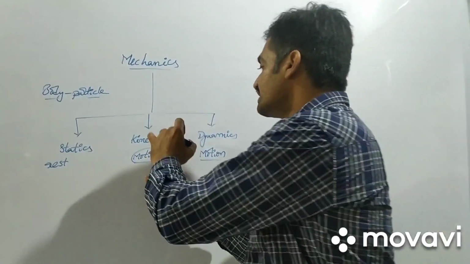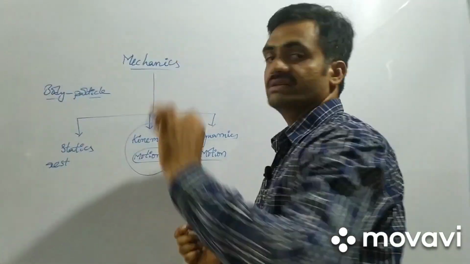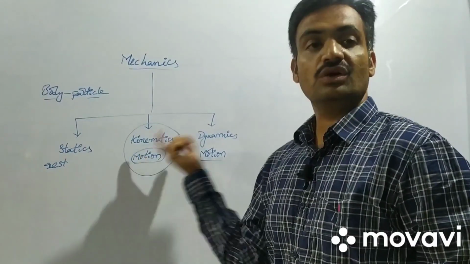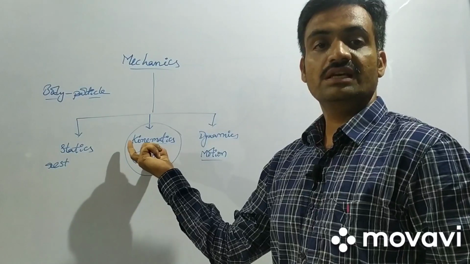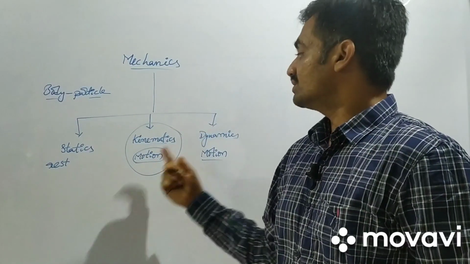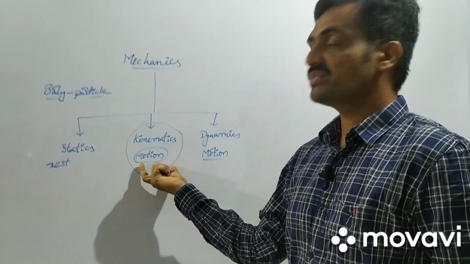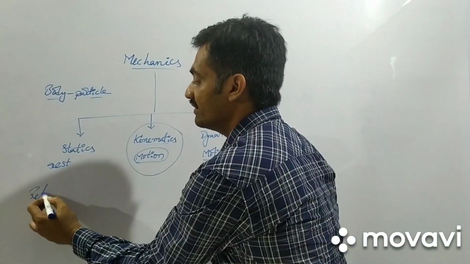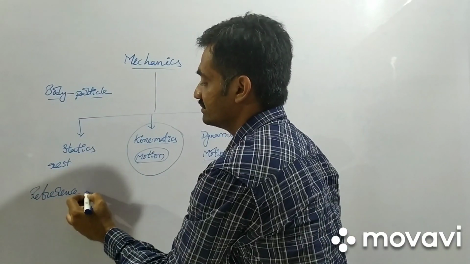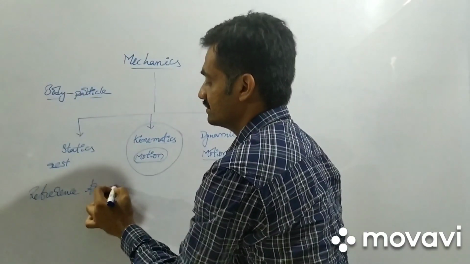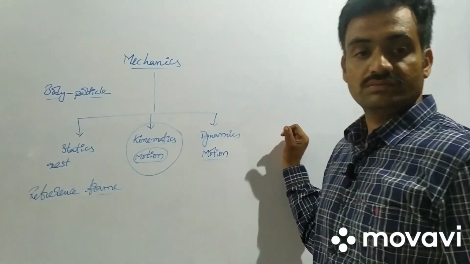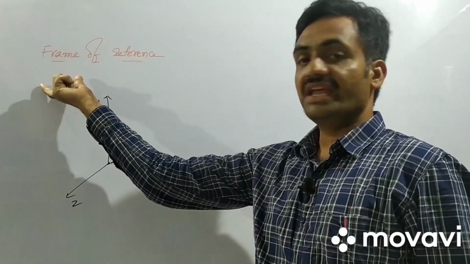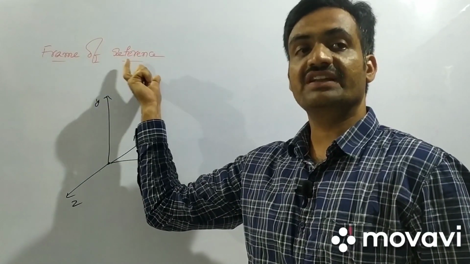Now we are going to discuss kinematics, meaning the motion of the body without considering the cause of the motion. In order to discuss this, we have to represent the reference frame. Now we are going to discuss the frame of reference, or reference frame.